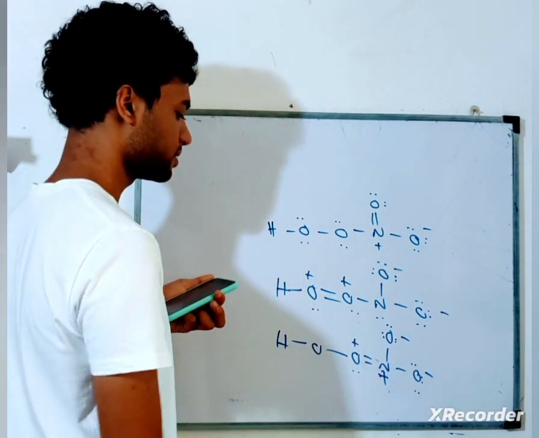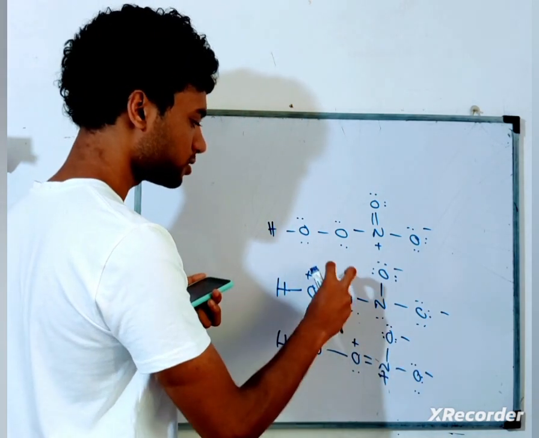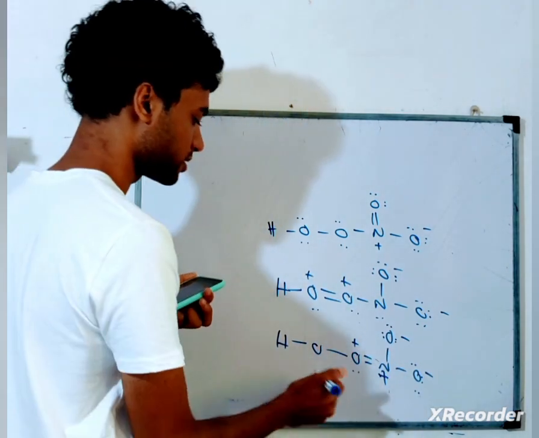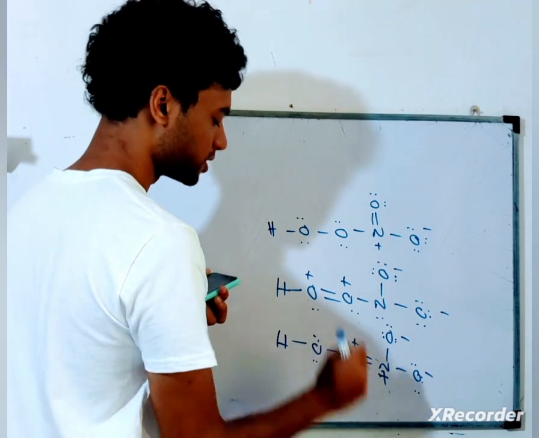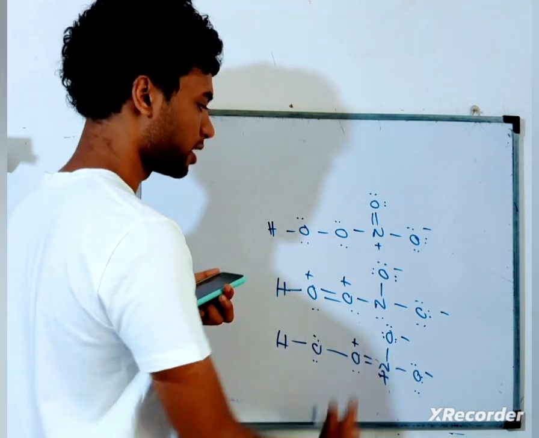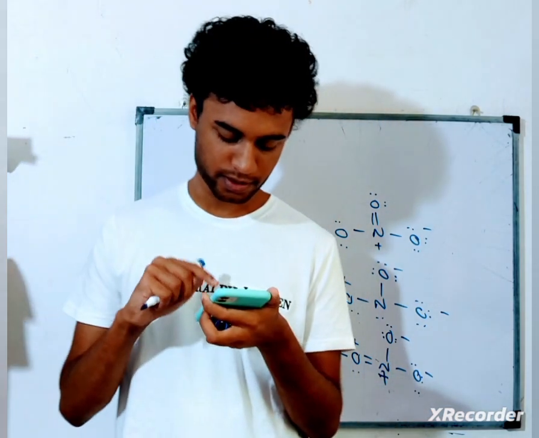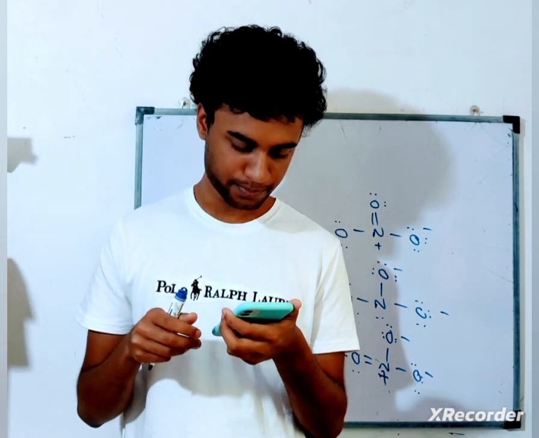Okay, now see, this is the second structure that I can draw. These are the two possible unstable structures that I can draw because oxygen here has what? Positive charge, right? And there are too many formal charges, therefore it's unstable, right? So there are two possible structures. Okay, look at the 5th question.